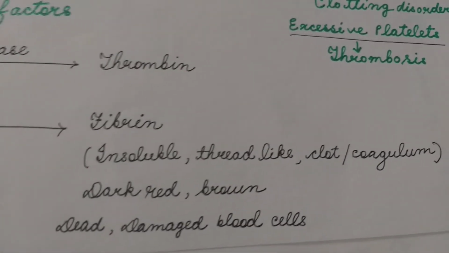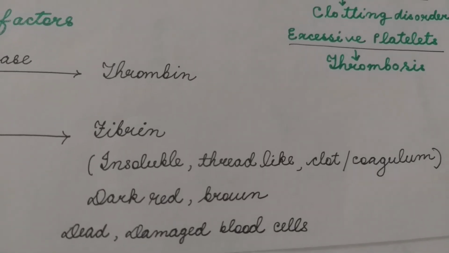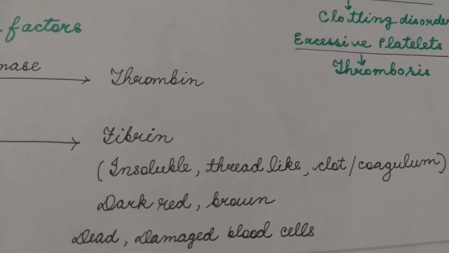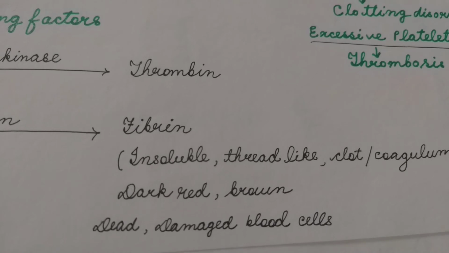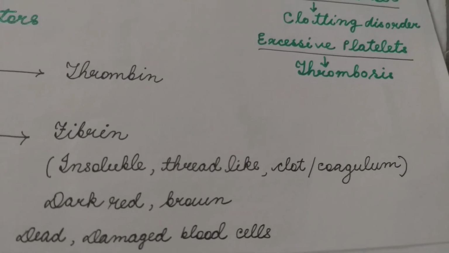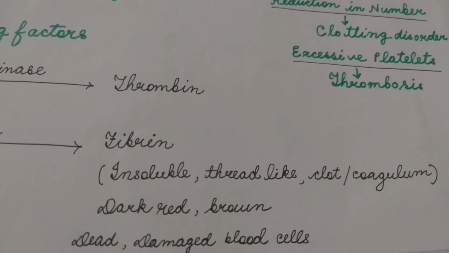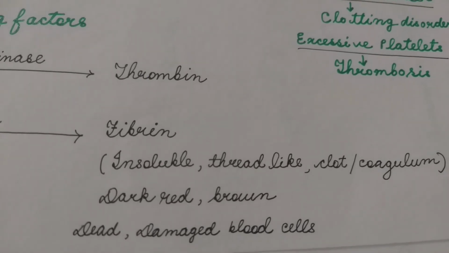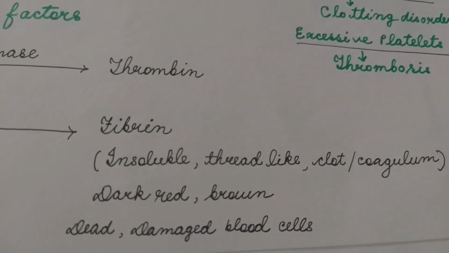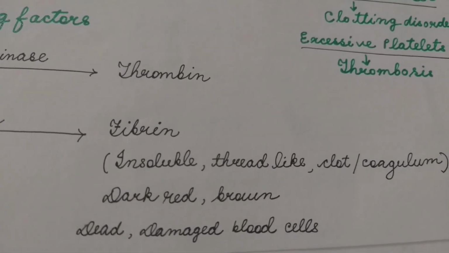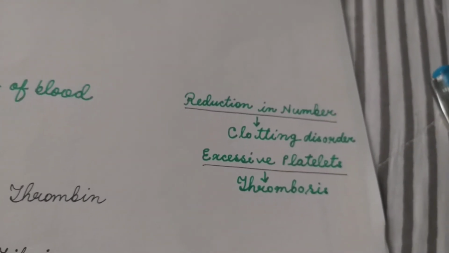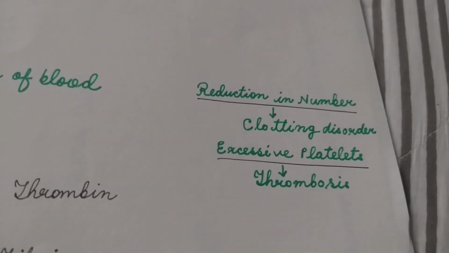Fibrin is just like a thread. Fibrin consists of some threads which form a mesh, a network around the injured or affected area. The fibrin is a mesh of threads called blood clot, which is dark red or brown in color. In this network of fibrin, the dead and damaged blood cells are trapped, and it prevents further loss of blood.